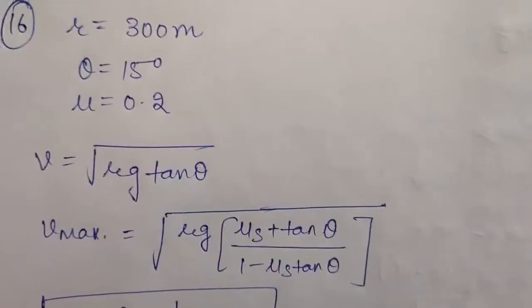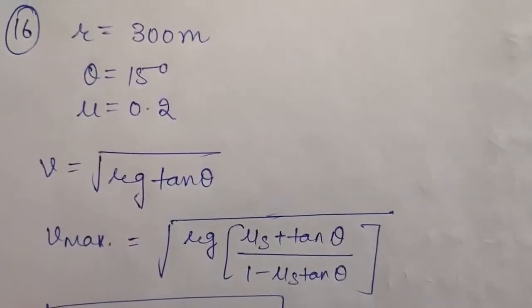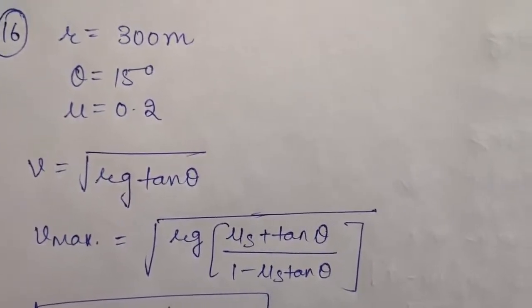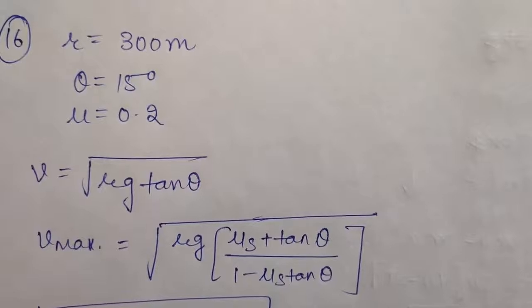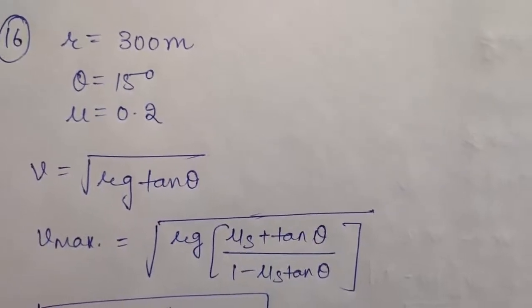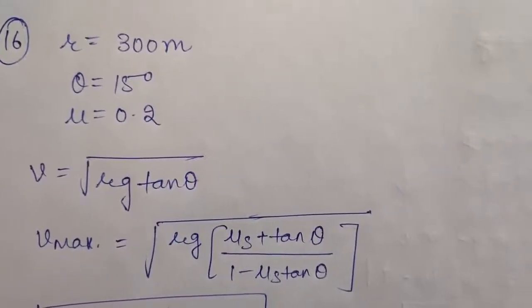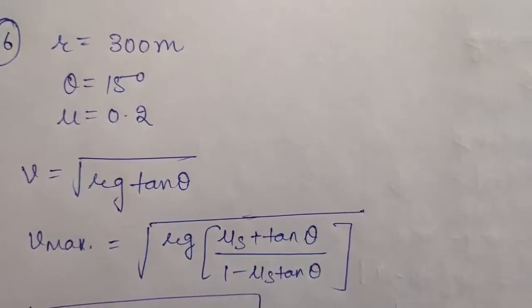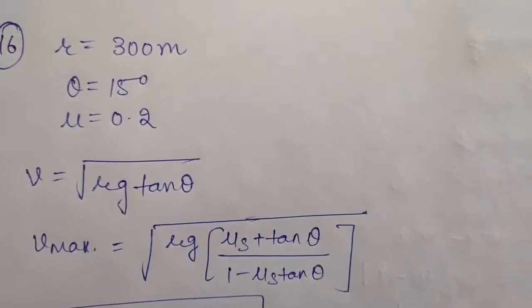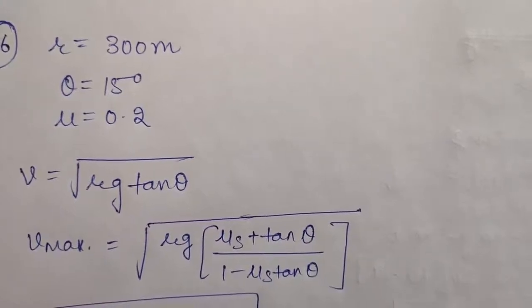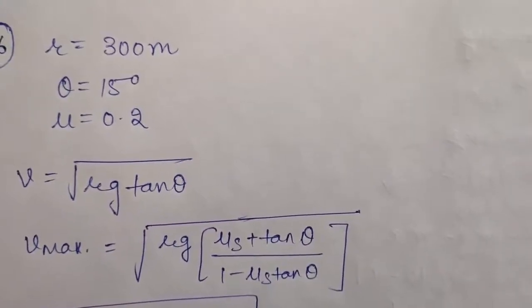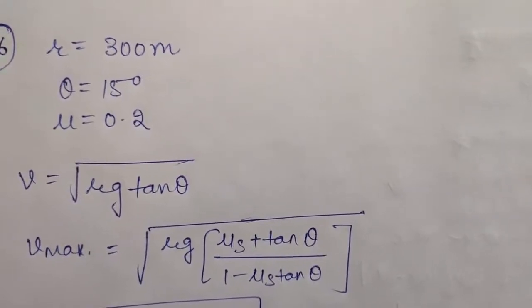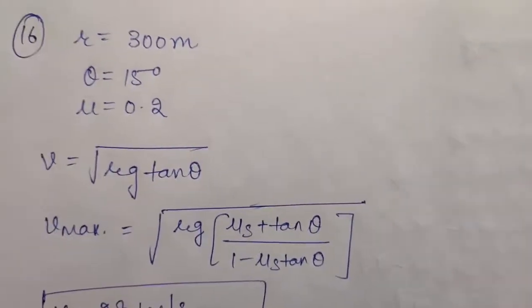In question number 16, you are given a circular racetrack of radius 300 meter banked at an angle of 15 degrees. If the coefficient of friction between the wheels of the race car and the road is 0.2, find the below. In the first part you have to find the optimum speed of the race car to avoid wear and tear of the tires, and in the second part you have to calculate the maximum speed to avoid slipping. So you already know these formulas.